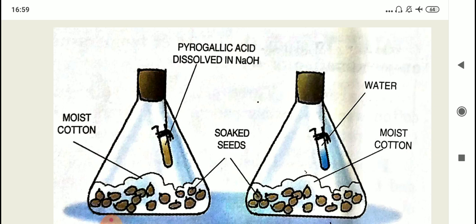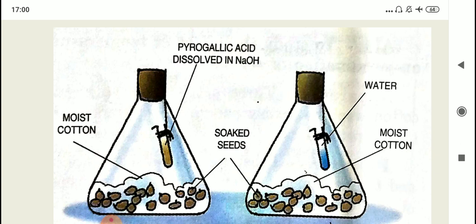Okay, so what they have done is that they have taken 2 conical flasks. Then in the first flask they've spread a moist cotton wool and then they've placed gram seeds on it. They've done the same in both the flasks. Okay, then in the first flask they have hanged a small test tube in which there is pyrogallic acid dissolved in sodium hydroxide, and they've hanged it with the help of a thread.